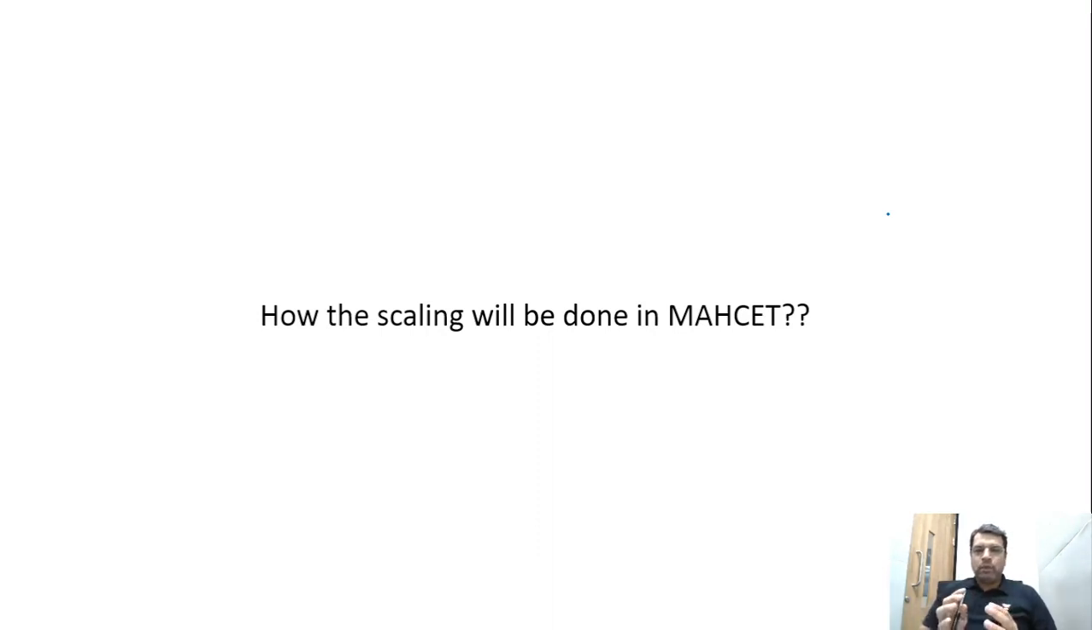There is no hardcore data about how the normalization will be done or whether it will be done or not. CAT has always done normalization since 2009, correct? Everybody knows about that, and it always gives you a formula for how the normalization will be done. But what about MAH-CET?